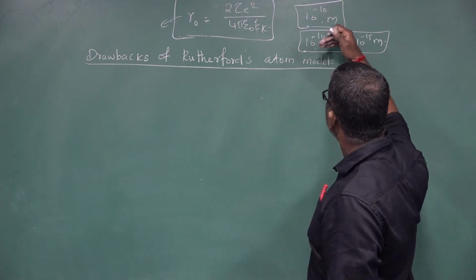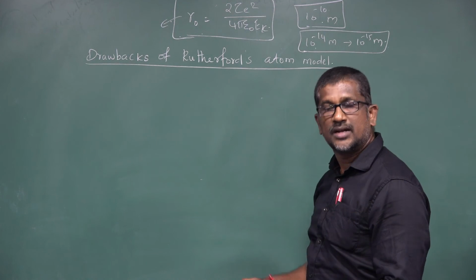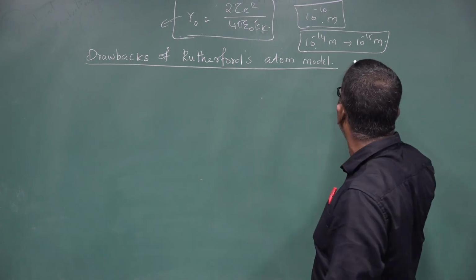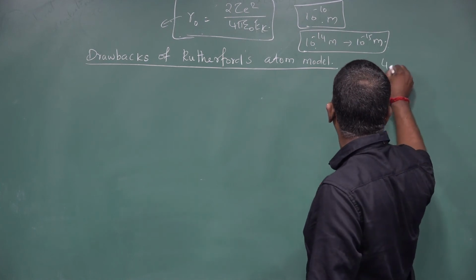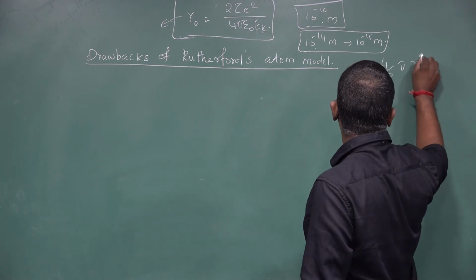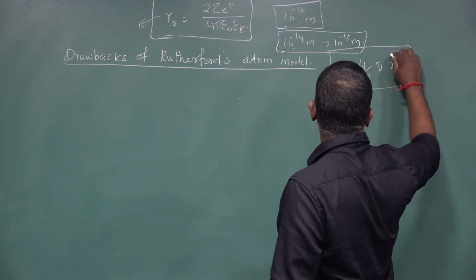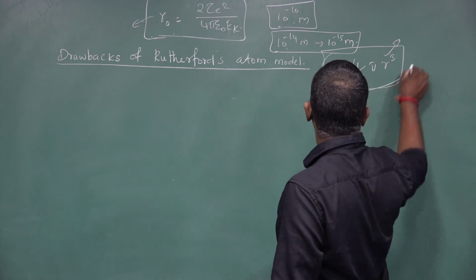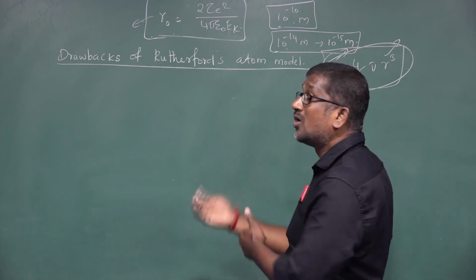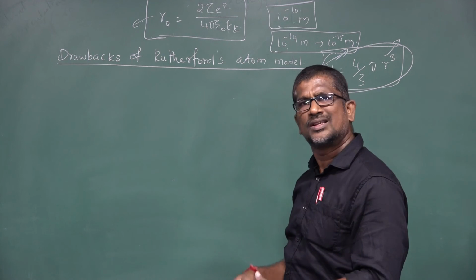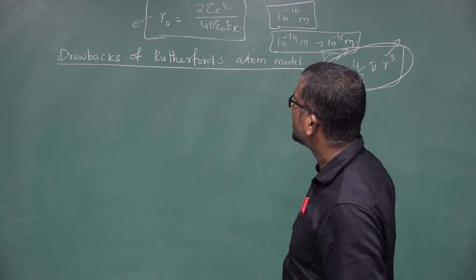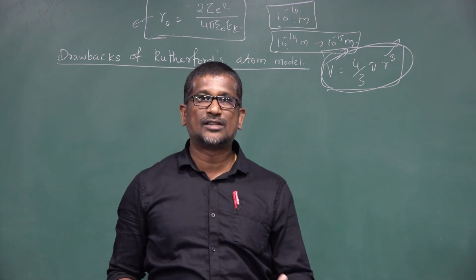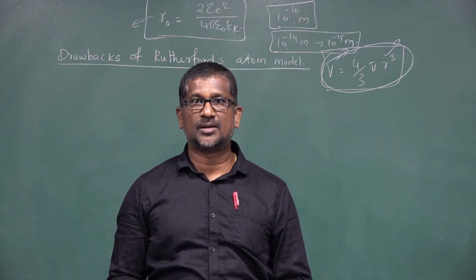Right. If you know the diameter of the nucleus, then we can calculate the size of an atom. Size means volume of the atom. Volume of the atom V is equal to 4 by 3 pi R cube, where R is the radius of the atom. So from this equation we can calculate the volume of the atom, or size of the atom. So Rutherford's atom model helps us to find the size of the atom as well as the diameter of the nucleus.